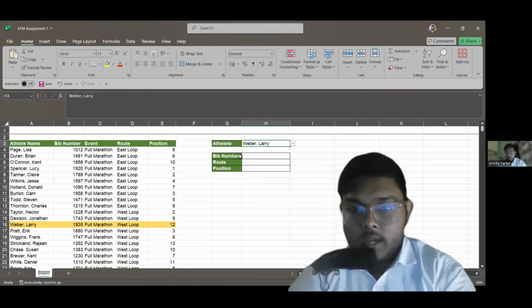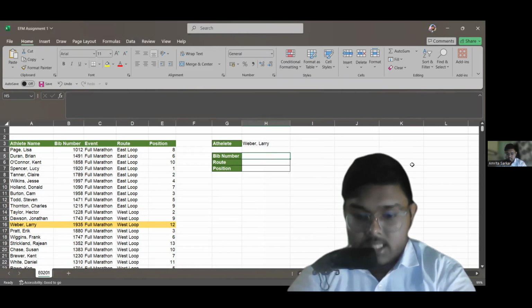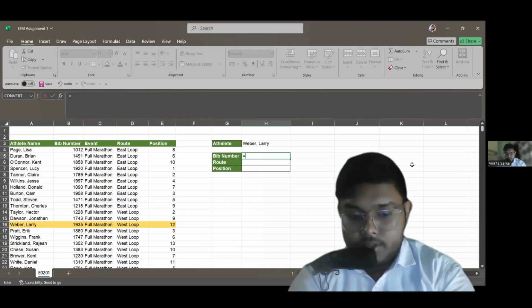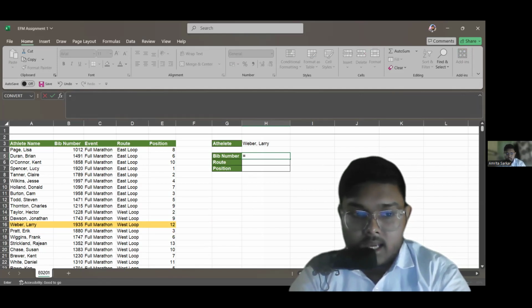So this is how it works. Now, to get the BIB number, root and position of Weber, I have to put some functions in these cells. So I will go with equals to, and I will use INDEX. I'm using INDEX because with the INDEX function, I can easily classify the BIB number.